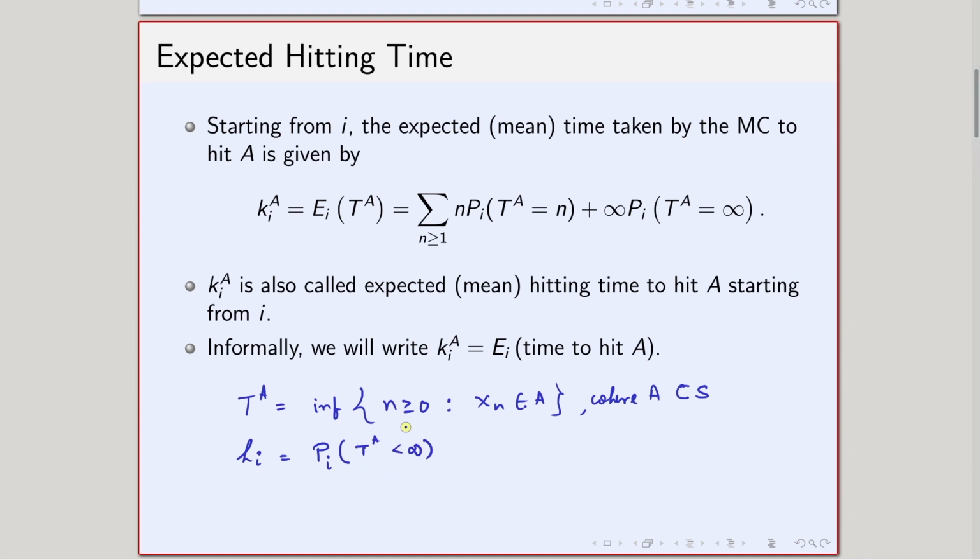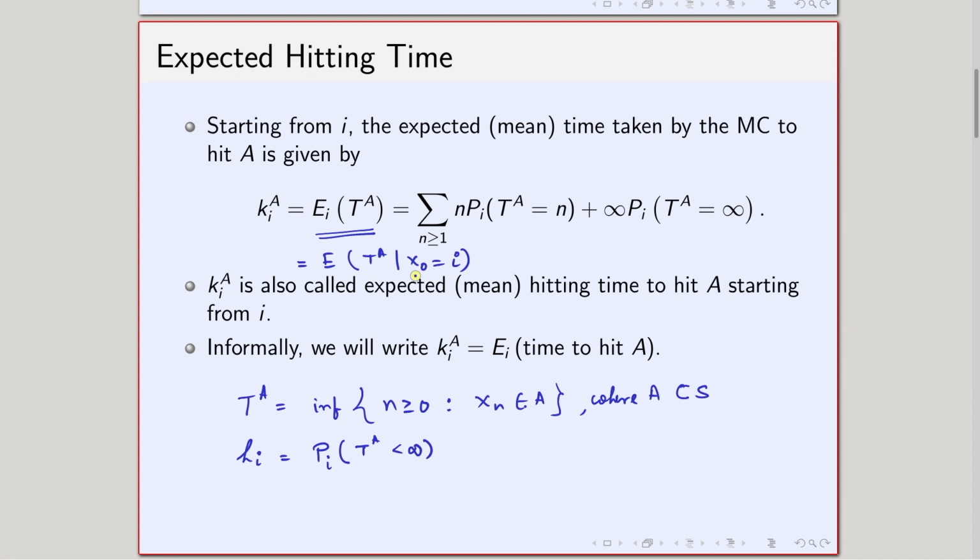Now, in this lecture we are going to talk about the expectation of T_A starting from i. This is nothing but the conditional expectation of T_A given X_0 equals i.